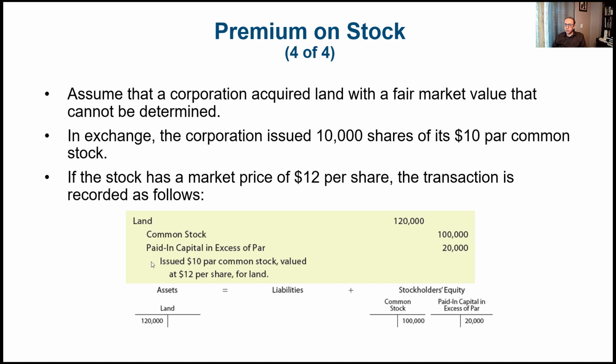So we're going to credit common stock based on its par value, which is 10,000 shares multiplied by $10, that's 100,000. And then we are going to record the extra $2 paid-in capital in excess of par. So $2 multiplied by 10,000, that's 20,000. The total of these two is the value of the land. Remember, we did not know the value of the land. So the value of the land is what was exchanged for it, which is the value of the common stock based on the $12 market price. So that's why the land would be $120,000 on the debit side.